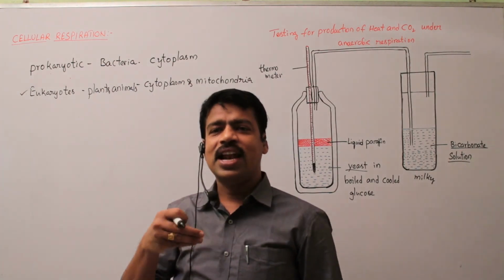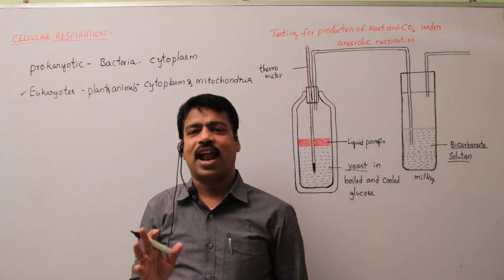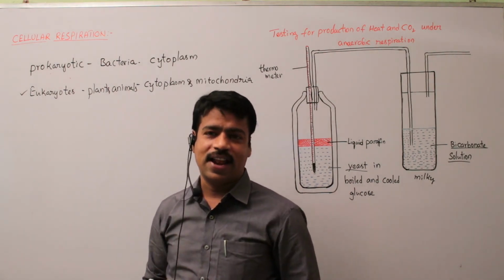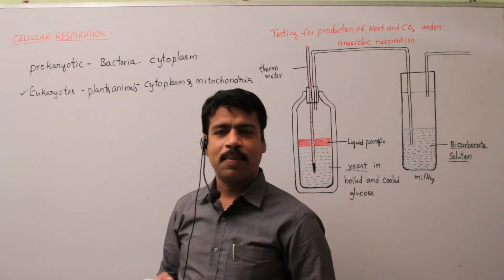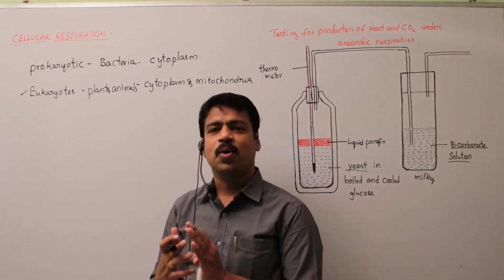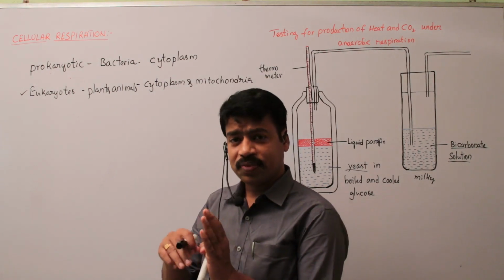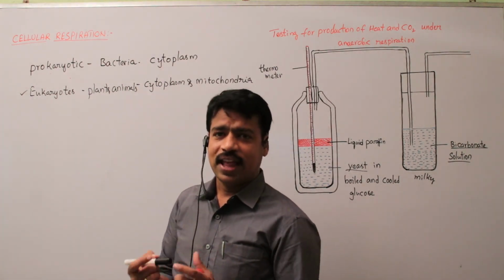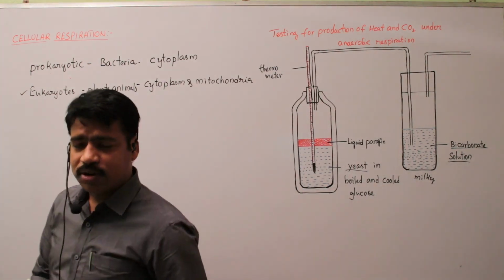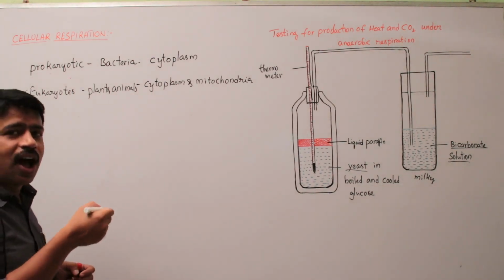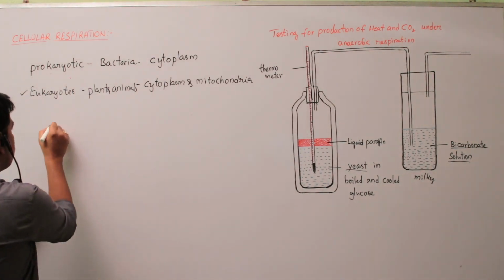The inhaled oxygen is transported by blood and diffuses inside the cell through the plasma membrane. At the same time, the digested food is also transported by blood and enters the cell. There, you know about mitochondria. The food material and oxygen, that means glucose.